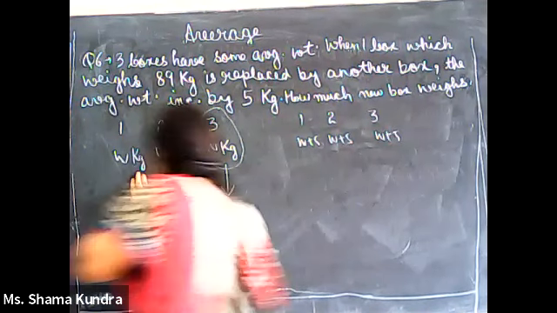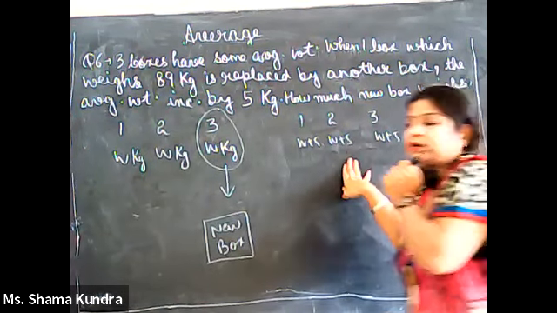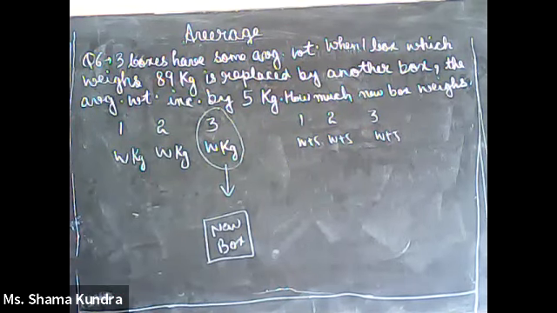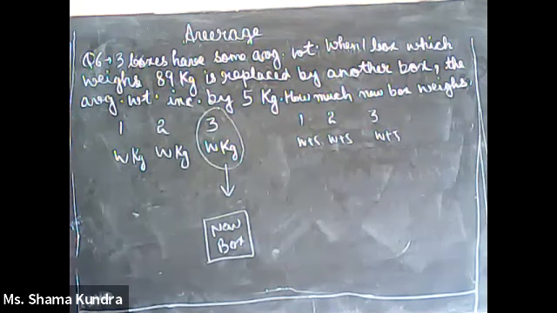Previously W, W, W and at the last you have W plus 5. So what does this mean? If average increases by 5 kg, individual weights also increase by 5 kg.